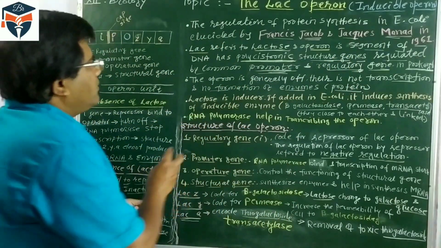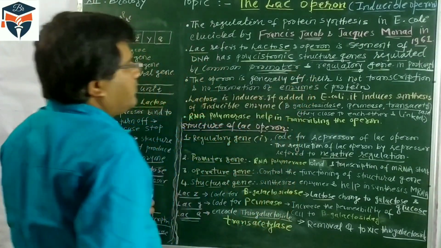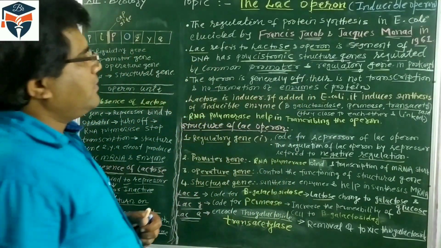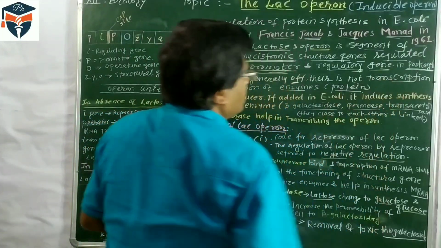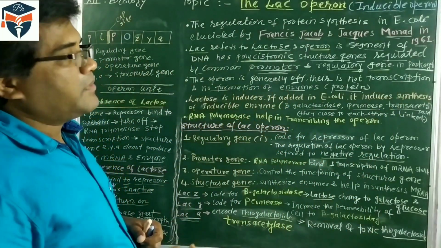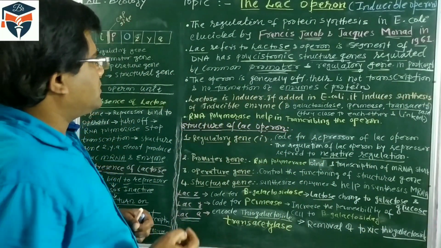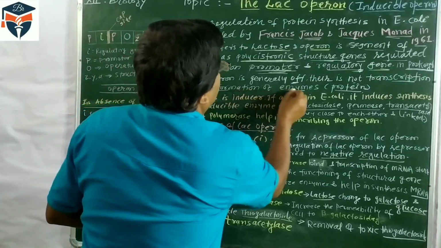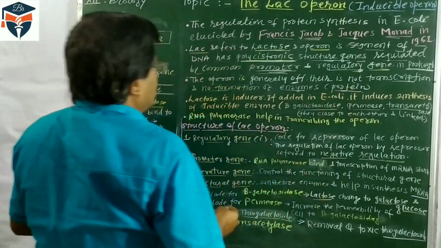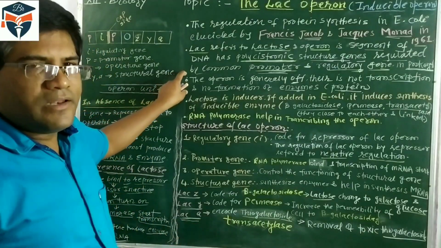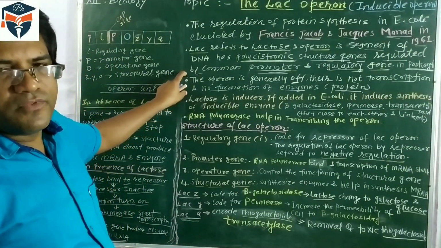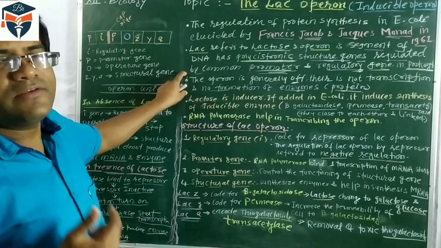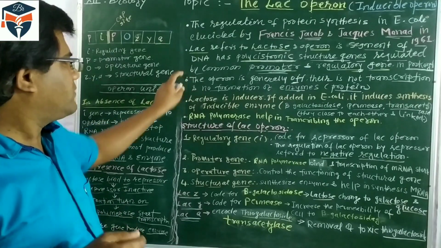Then the operon is generally off, and there is no transcription. It means mRNA is not synthesized, and there is no formation of enzyme or protein.